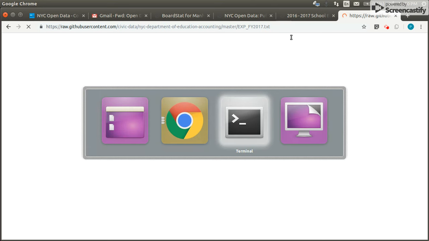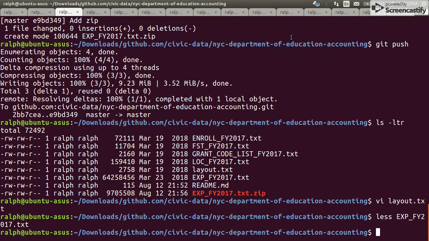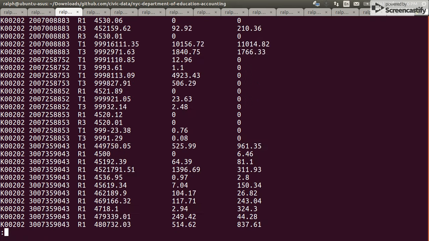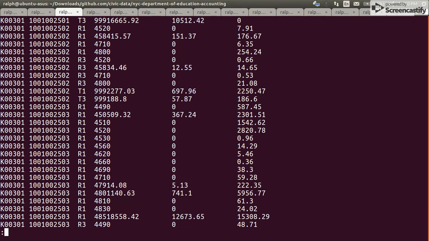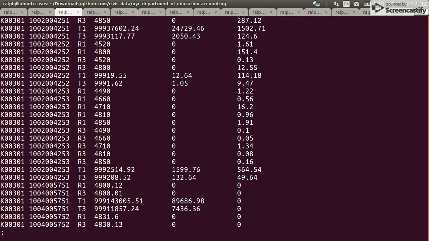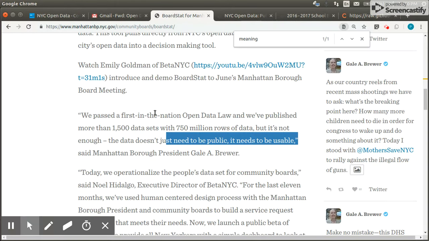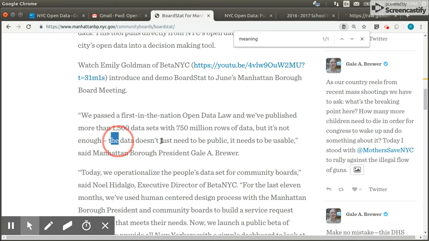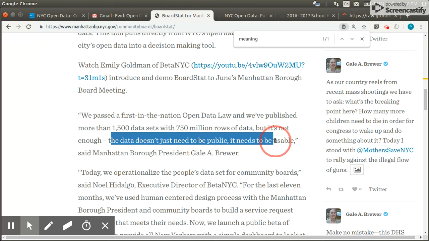So let's go here and you answer, is this usable? Does this help you? You tell me. Let's close with Gale's phrase. The data doesn't need to be just public, it needs to be usable. Well, Gale, we need better tools than what you're providing.